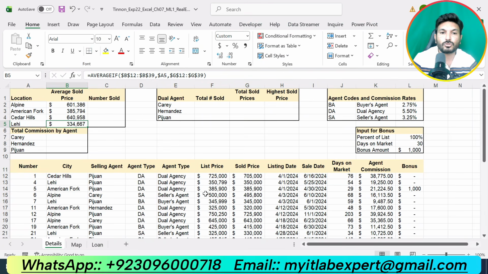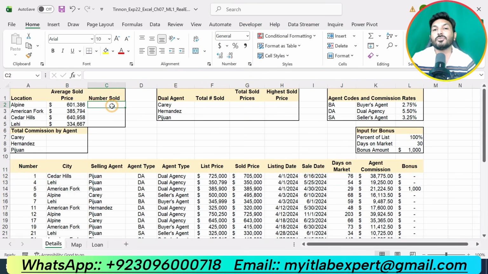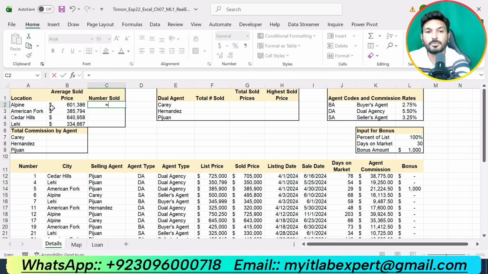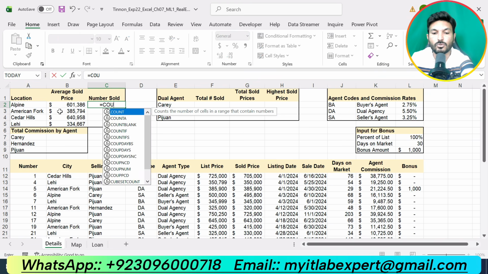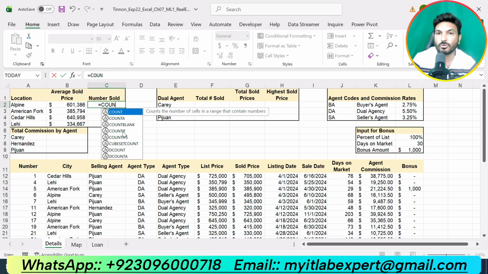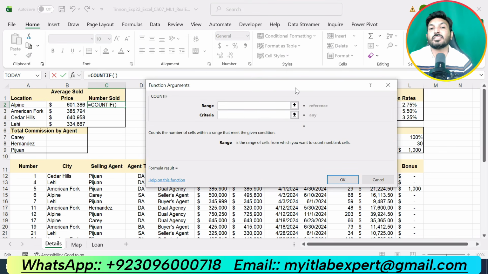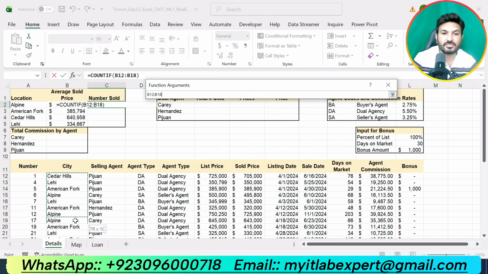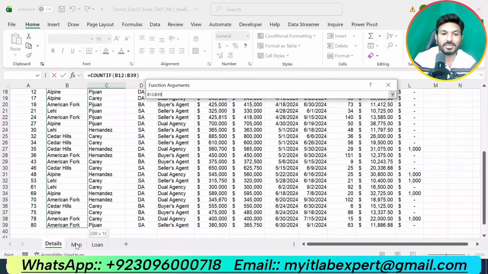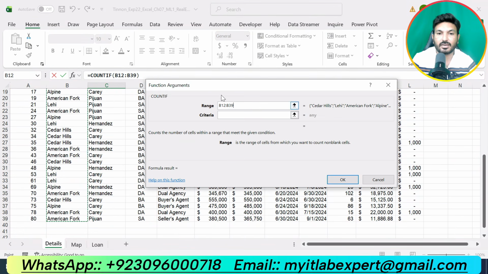Now we are supposed to go to cell C2 and use a COUNTIF function so that we can count the number of houses sold in the city of Alpine. So type equal sign and type COUNTIF. Now here you can see the COUNTIF function, double click on that, click the function symbol so that we can enter the function arguments. So our range will be the city column again, that is B12 up to B39.